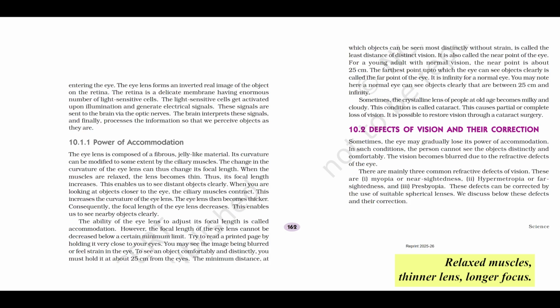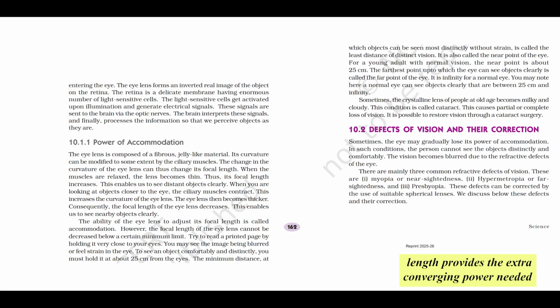Relaxed muscles, thinner lens, longer focus. Got it. Exactly. Now think about shifting your gaze to something nearby, like reading this text or looking at your watch. In this case, the ciliary muscles contract. This contraction increases the tension on those ligaments, causing the eye lens to become more curved. It bulges out, gets thicker, more convex. Consequently, its focal length decreases.